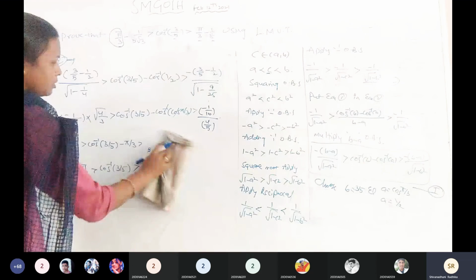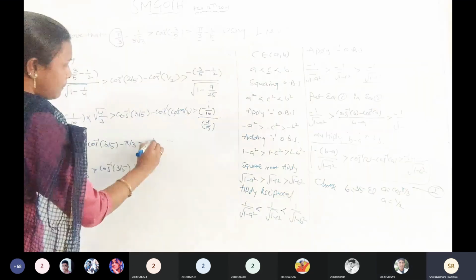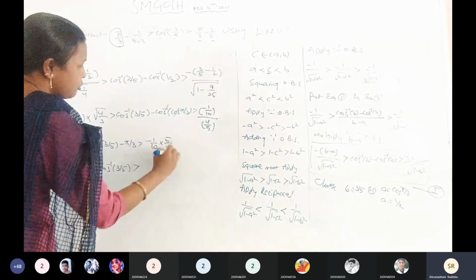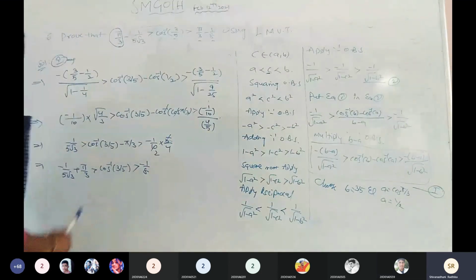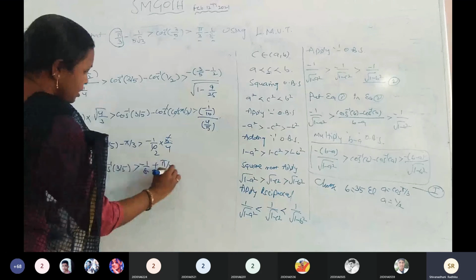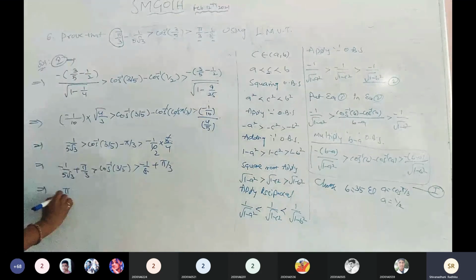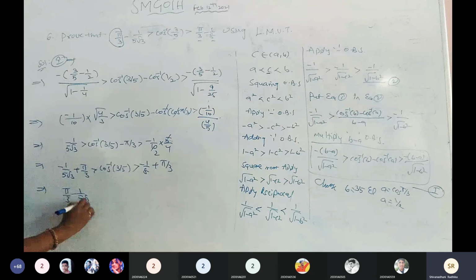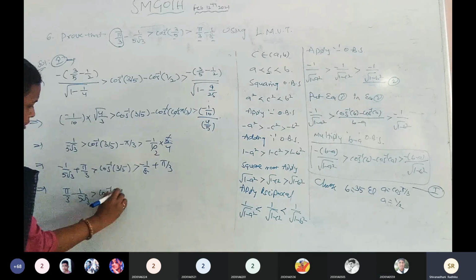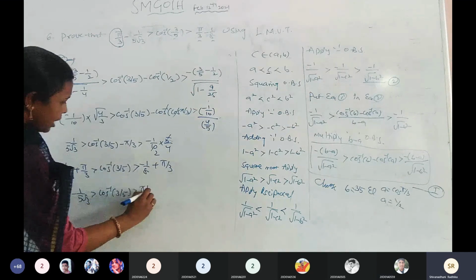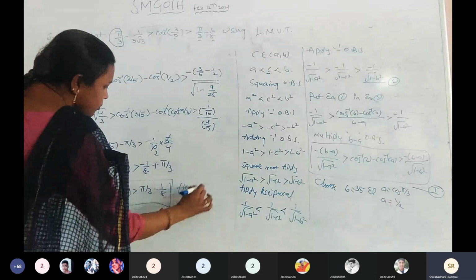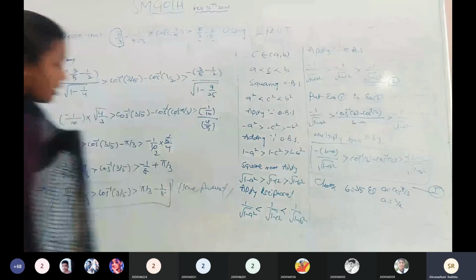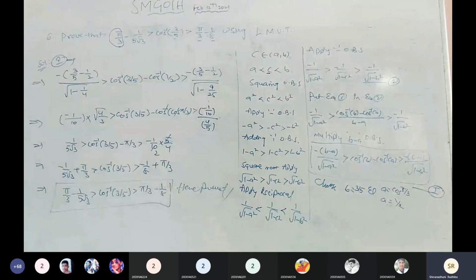Now here what happens? Now minus 1 by 10 into 5 by 4, 5 twos are exact. Yes. Minus 1 by 8 plus again 5 by 3. Again this can be written as 5 by 3 minus 1 by 5 root 3 is greater than cos inverse of 3 by 5, which is greater than 5 by 3 minus 1 by 8. Hence proved. Clear? Okay now. Doubts?